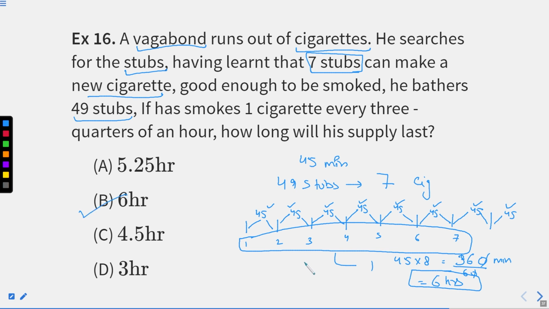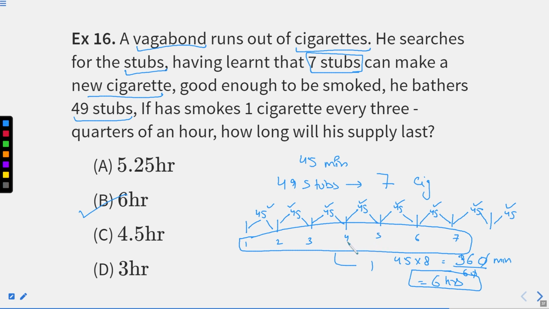I hope this part is clear. The stubs that he has collected are 49 in number, which can be used to form 7 cigarettes. And as soon as he finishes all 7 cigarettes, he is left with 7 more stubs, which will help him form 1 more cigarette. So a total of 8 cigarettes he'll form, and he'll be able to last till 6 hours. I hope this question is clear.